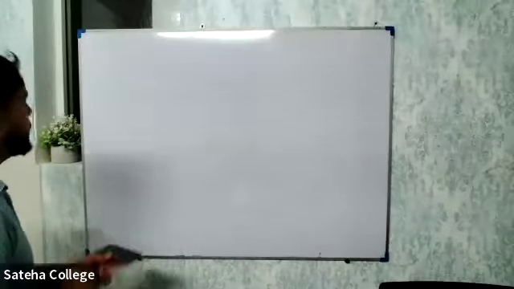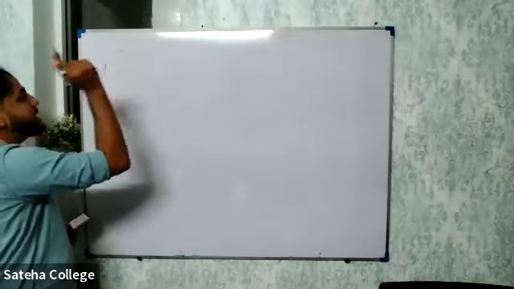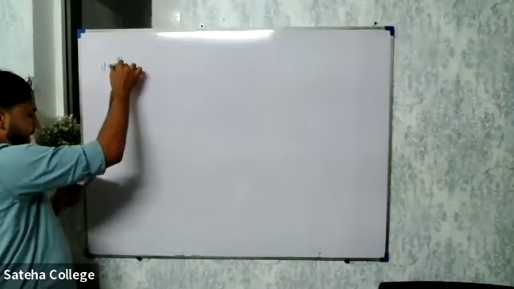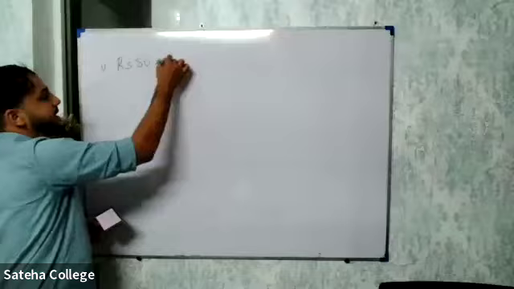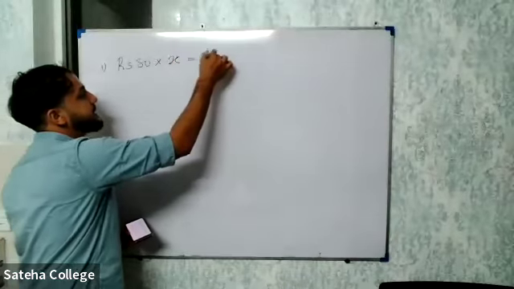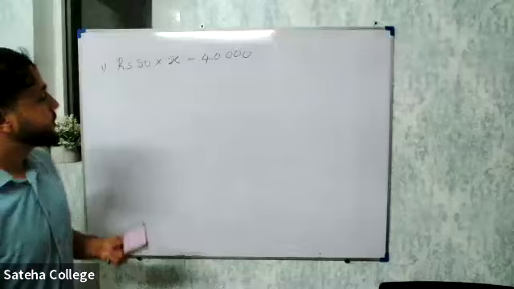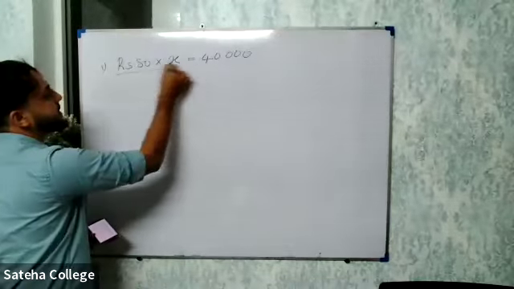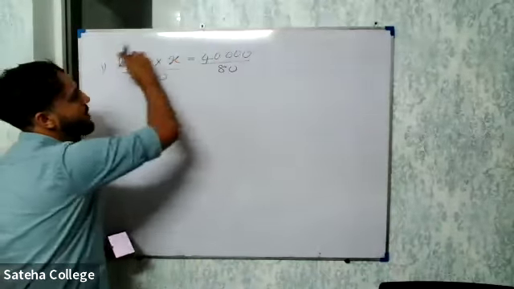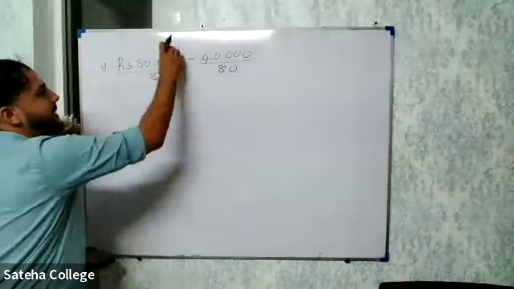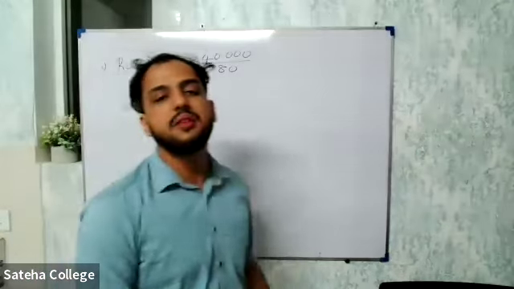I told you, right off the bat, what will come to your mind? Price of one share, rupees 80, into the number of shares, let's take it as X here, is equal to the total invested amount. Then we can find the number of shares. Divide both sides by 80. Always have this equation in your mind. Whatever is unknown, you can put it as the unknown term and find the value.